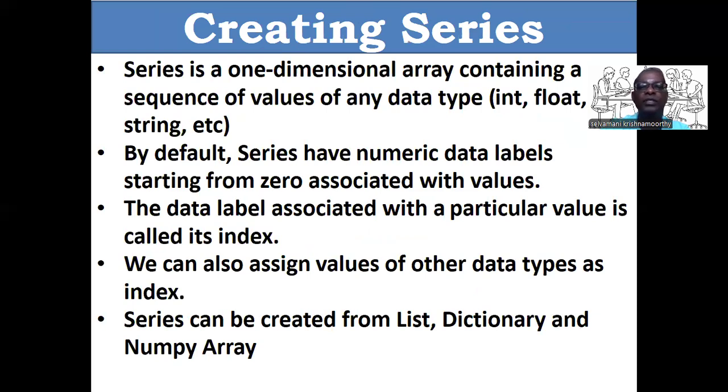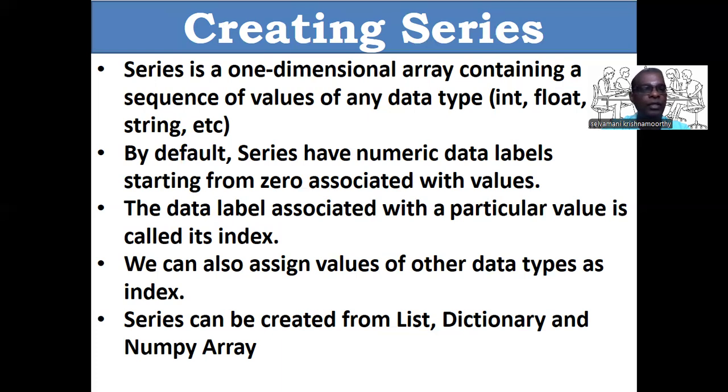Series is a one-dimensional array containing a sequence of values of any type. It may be int, float, string, etc. Series is a one-dimensional array. That we must clear. By default, series have numerical data labels starting from 0 associated with the values. Just like NumPy array, each individual element can be accessed by index. Index starts from 0. Am I right? In the same way here, series have numerical data labels starting from 0 associated with the values.